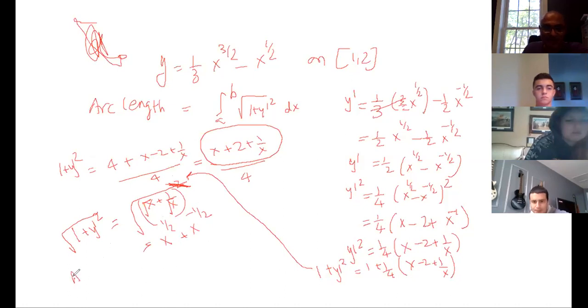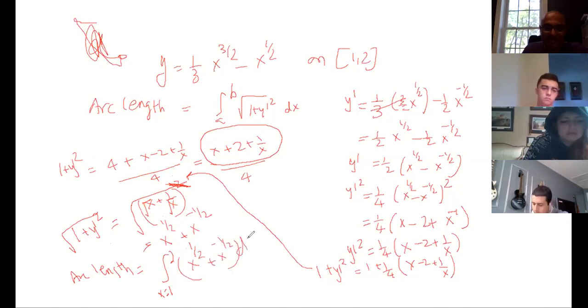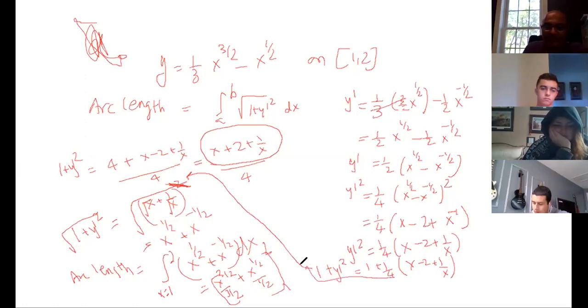And that's why my arc length is equal to integration. You are given the range 1 to 2 because x runs from 1 to 2, and the square root of 1 plus y dash square is nothing but simply x to the power 1 by 2 plus x to the power negative 1 by 2, and here it is dx. That is equal to x to the power 3 by 2 divided by 3 by 2, plus x to the power 1 by 2 divided by 1 by 2, and the range of x is 1 to 2. Just plug in the values.